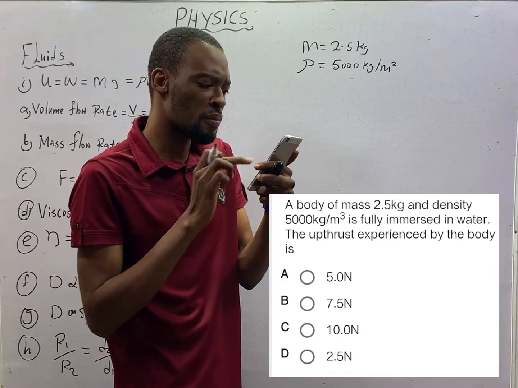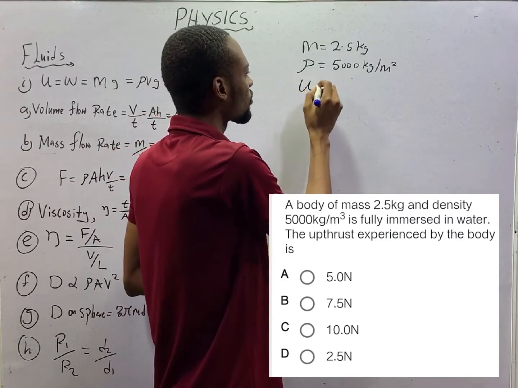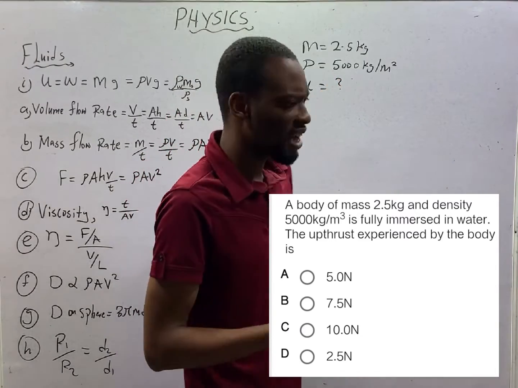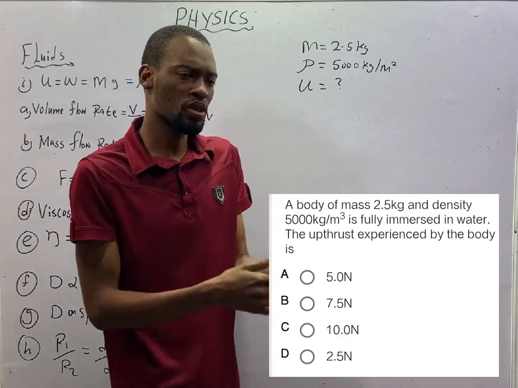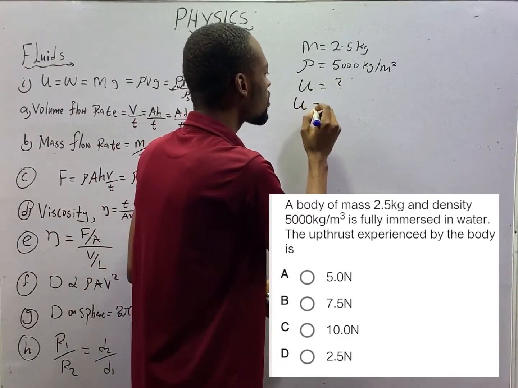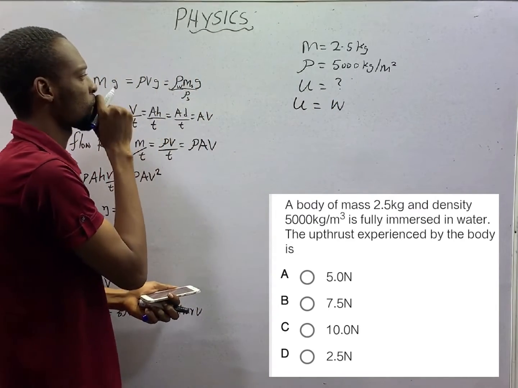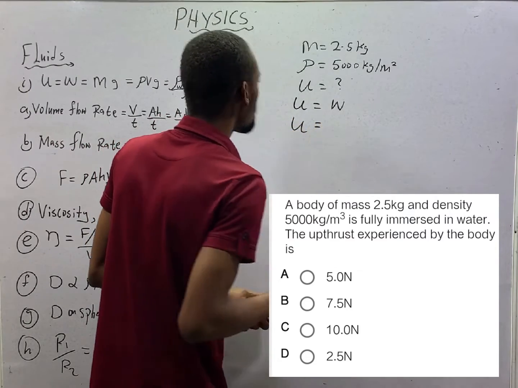The upthrust on the body is, question. Now, I told you that from Archimedes' principle, the upthrust on a body is equal to the weight of the water displaced, which means the upthrust will simply be equal to...